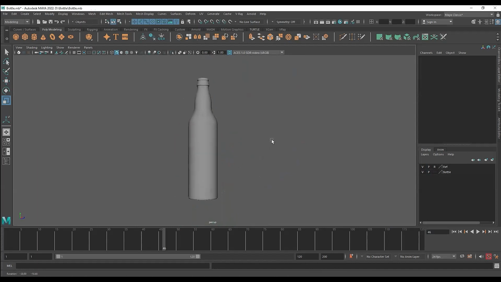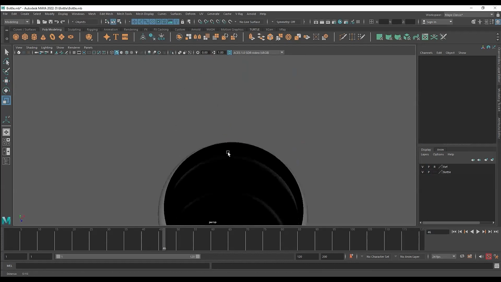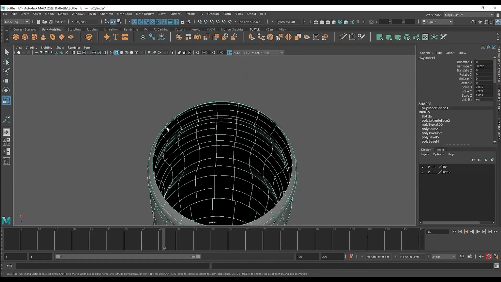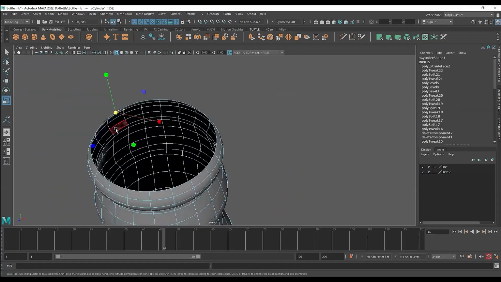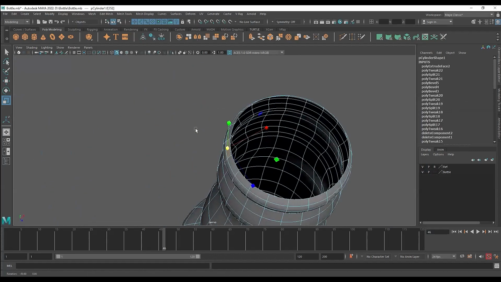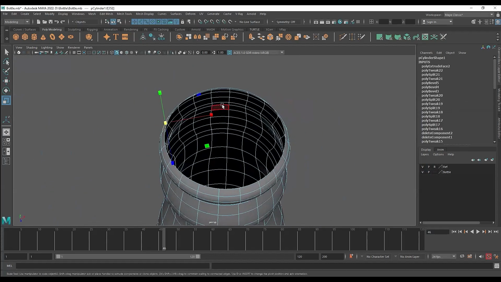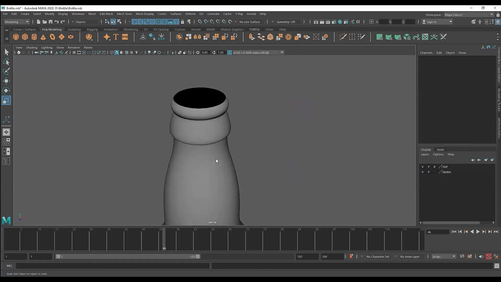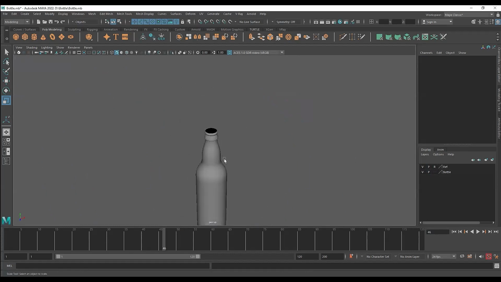So our bottle is done, but not completely done. Why? Because see, there's no thickness. You can see these faces, they don't have any volume, right? They're completely thin. The problem is when we render it, that means we will be applying material on it.